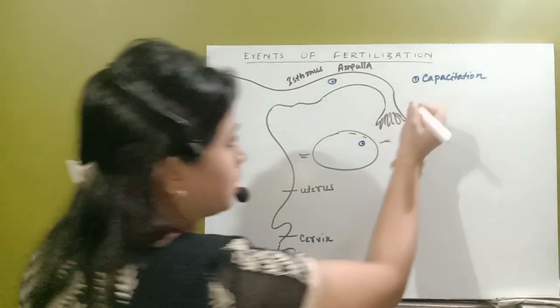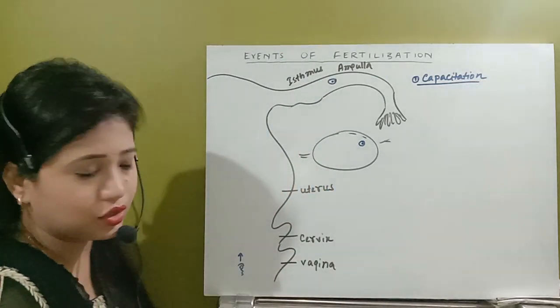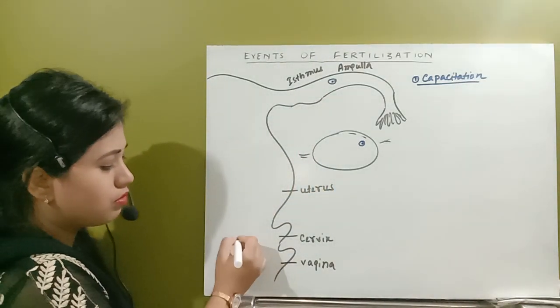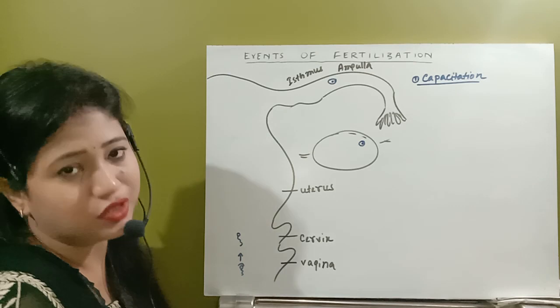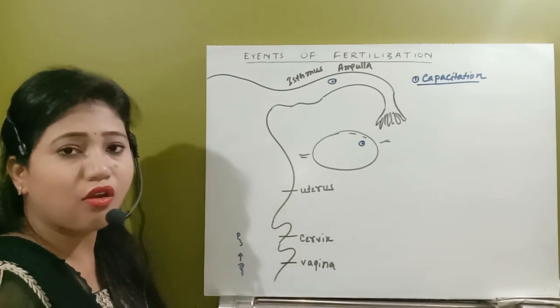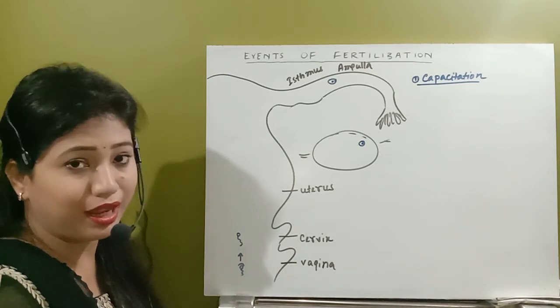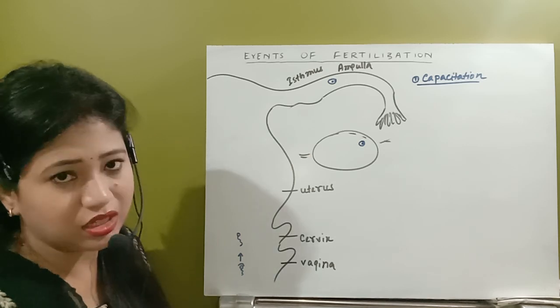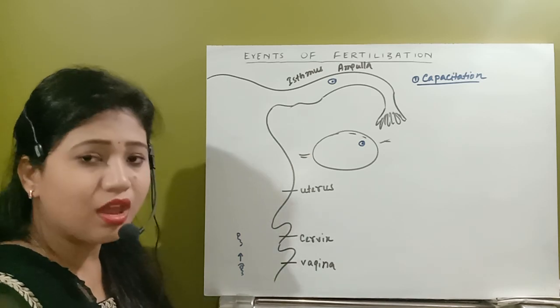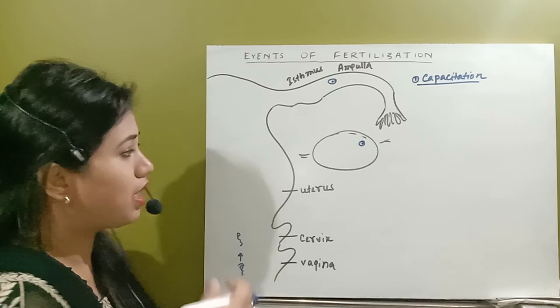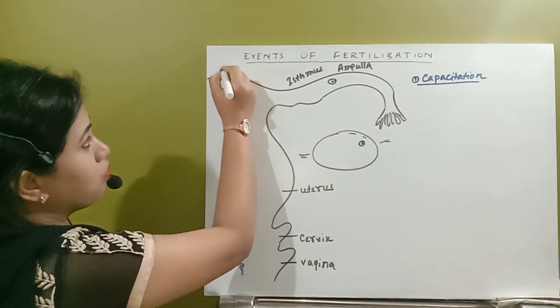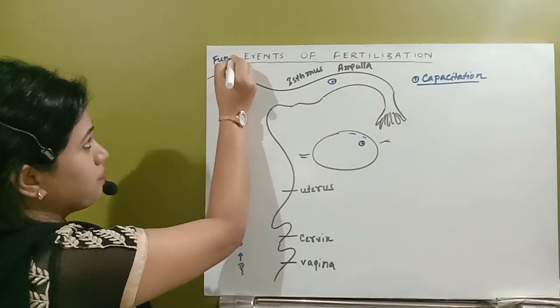The first event that will occur is capacitation, where the sperm attains functional maturity by the lysing of the layer above the acrosome. That glycoprotein layer will be shed, calcium ions will flow in, which gives motility to the sperm, and the sperm will reach towards the fundus region.